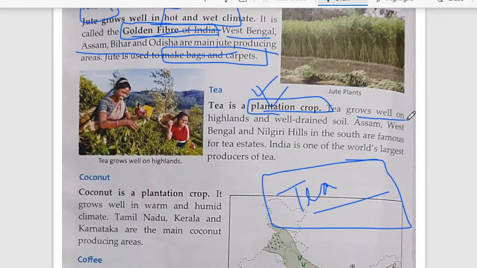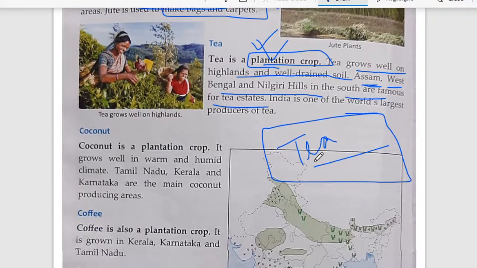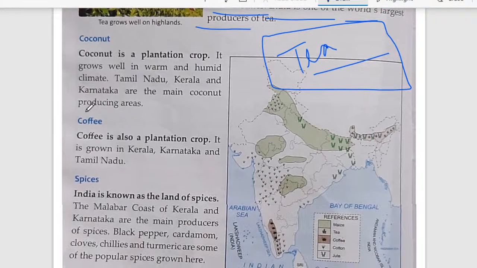Tea grows well on highlands and well drained soil. Assam, West Bengal, and Nilgiri Hills in the south are very famous for growing tea. These are the names of some places where we can grow tea. And India is one of the largest producers of tea.